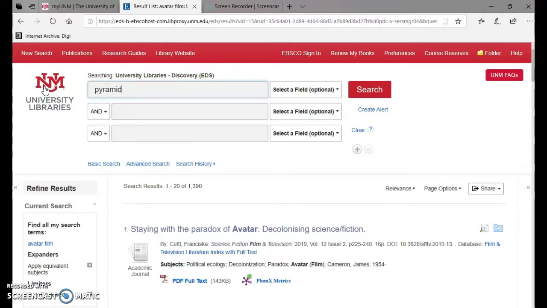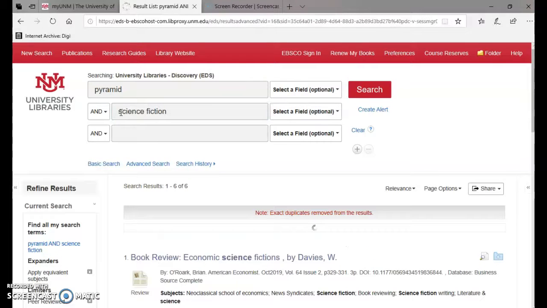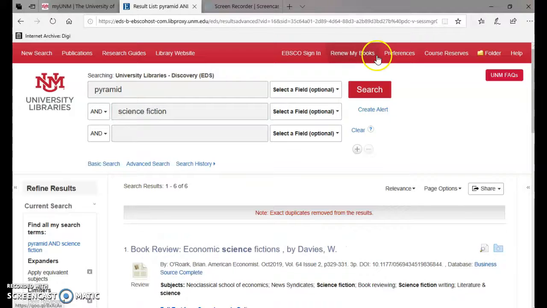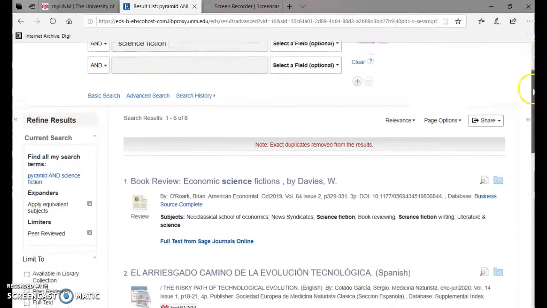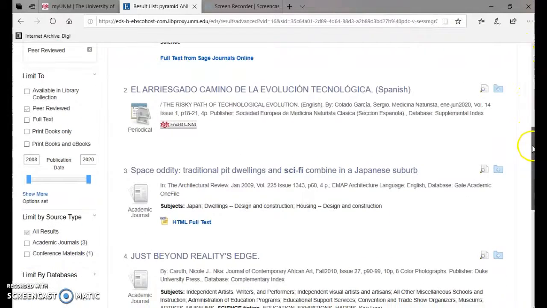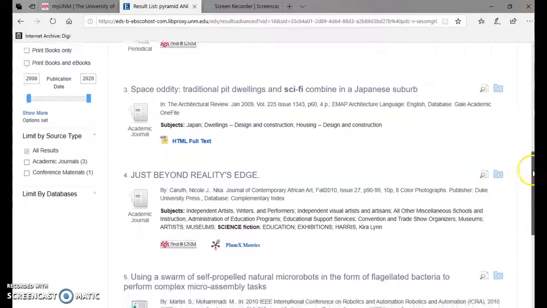Because there are pyramids in that. I'll probably also look up Chicano science fiction because the book is considered one of the first Chicano sci-fi novels ever. And I'll scan through there and see if there's parallel research that I can use.